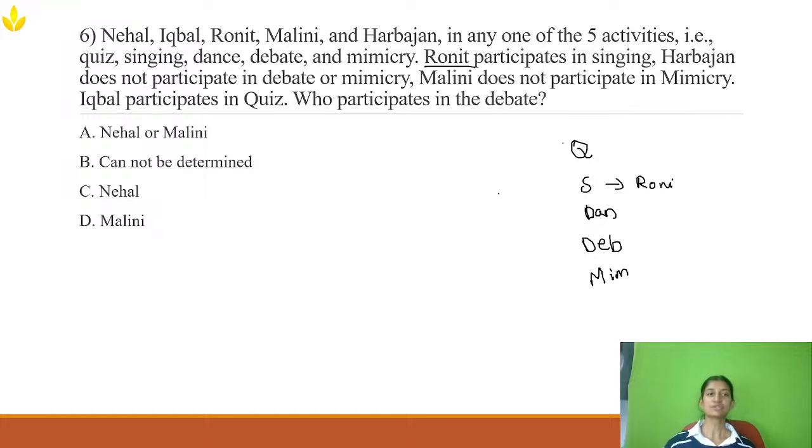Okay, there is a person called Arbhajan. He doesn't participate in debate and he doesn't participate in mimicry. So Arbhajan has two options. Ronit is already in singing, so Arbhajan cannot be in singing. Arbhajan can be quiz or dancing, but they have given that Iqbal participates in quiz. So Iqbal participates in quiz means obviously Arbhajan will be in dancing.